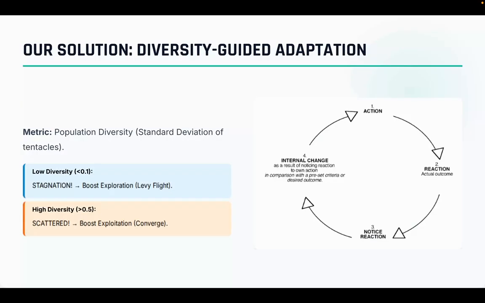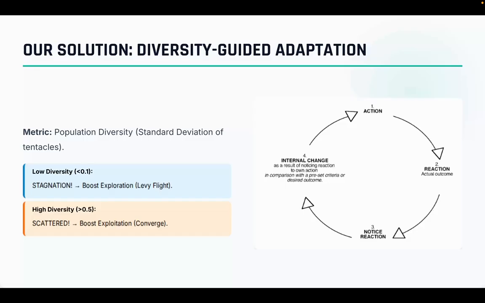So, to solve this, we introduced adaptive octopus inspired optimization. We call it AOIO. My contribution was designing and implementing this novel adaptive logic. The core concept I introduced is diversity guided adaptation. So, what is diversity?